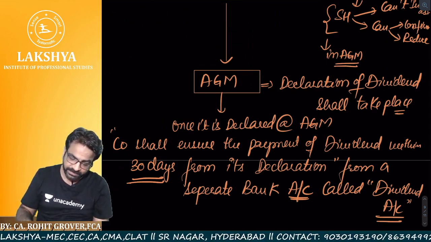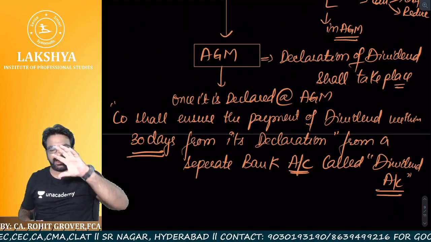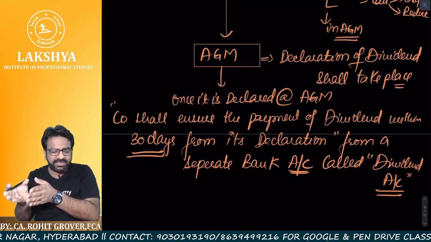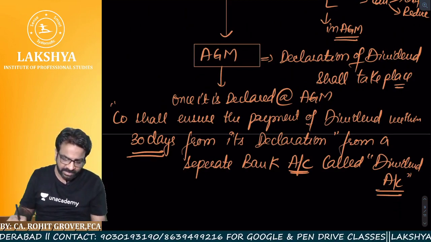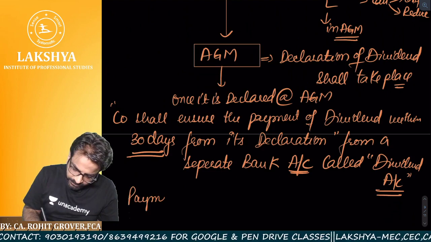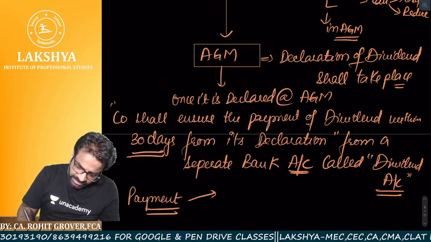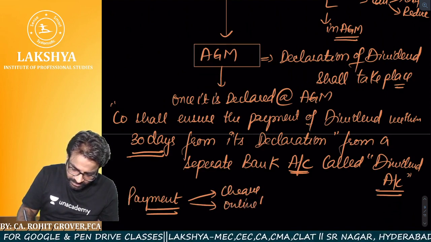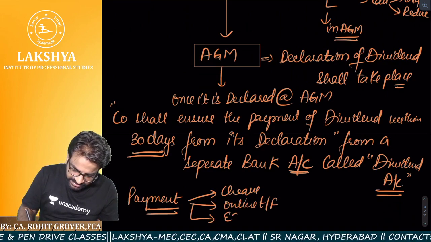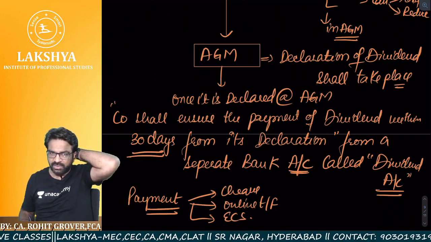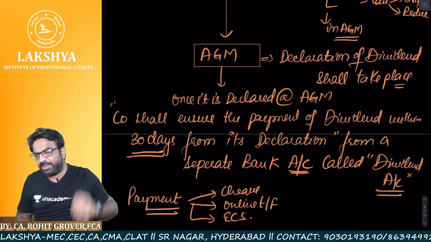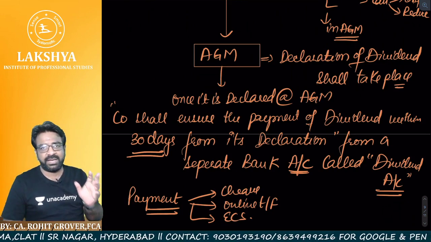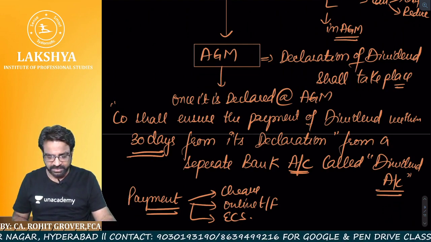Now listen to this carefully. What will the company do? The company will transfer the company's funds from its own account to this dividend account, and keep it in this dividend account for the next 30 days for the purpose of payment. How shall the payment be made? It can be made by cheque, by online transfer, or by ECS. Any electronic mode is allowed to make the payment of the dividend. Net banking, anything.